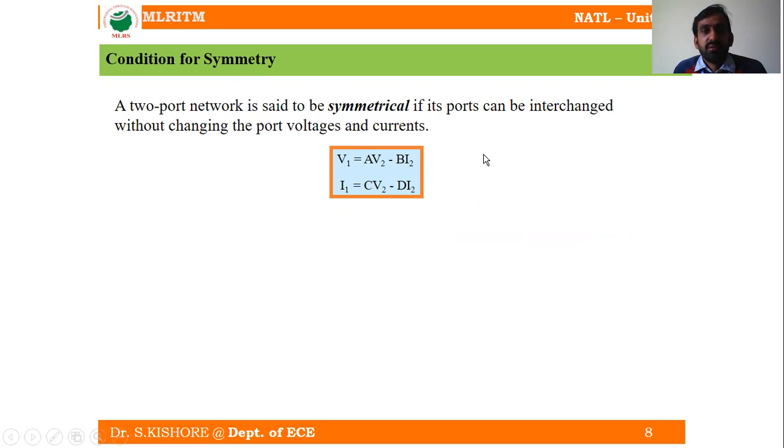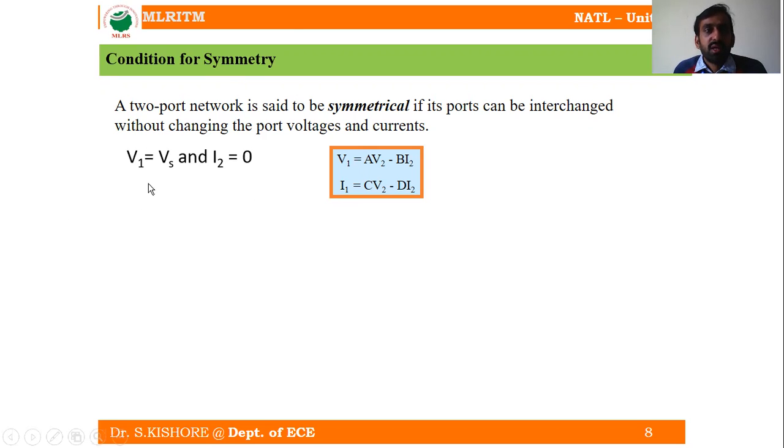Now we know that these are the governing equations for V1 and I1. Again, I am taking the same equation. Let us consider the condition V1 is equal to Vs, and let us consider the output port is open circuited. In this condition, I2 is equal to 0.